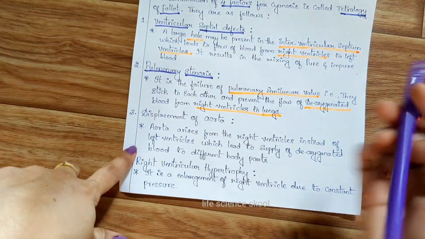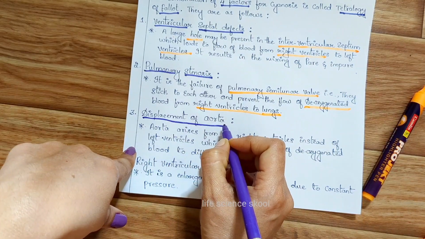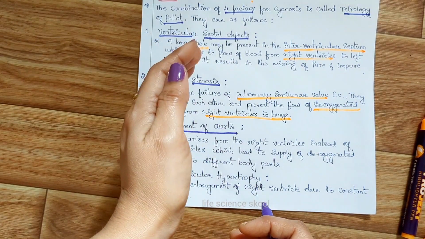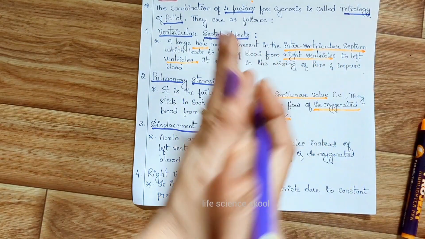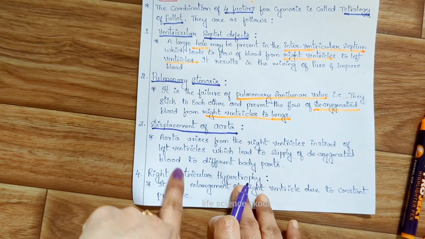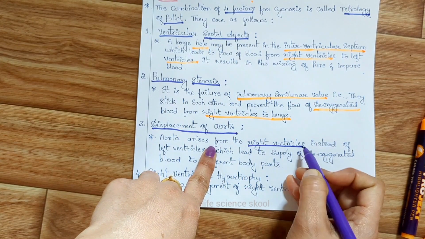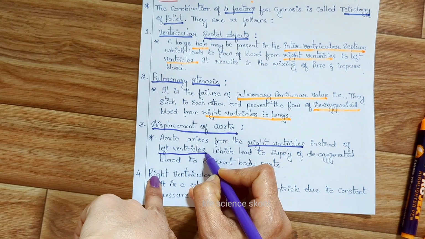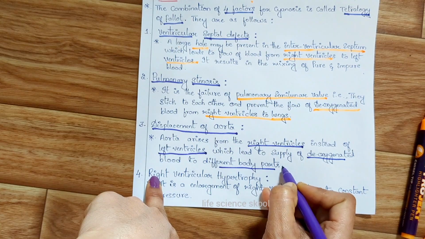Next, moving on to the third cause for the cyanosis, that is displacement of the aorta. I guess you know the meaning of the word displacement. It should be in one position, but it is dislocated to another place. The meaning is something like that. Let us know what this is. The aorta arises from the right ventricle instead of the left ventricle, which leads to supply of deoxygenated blood to the different parts of the body.